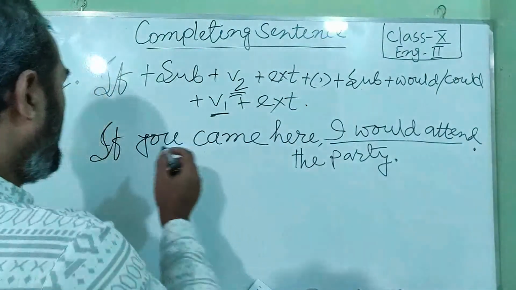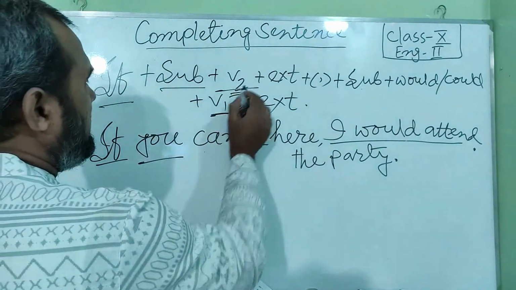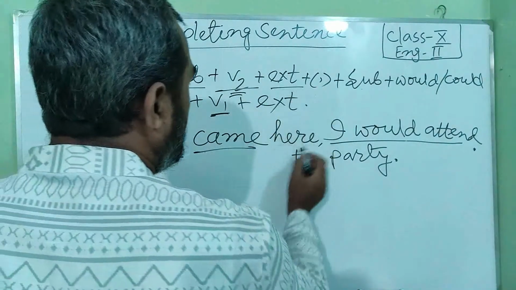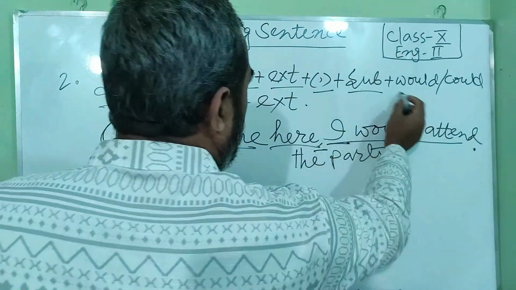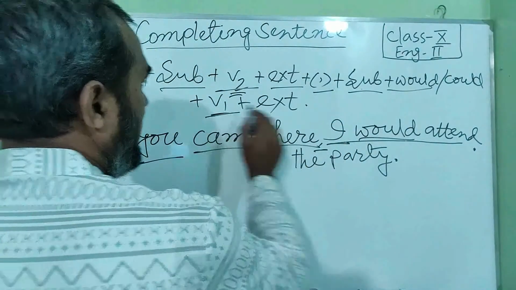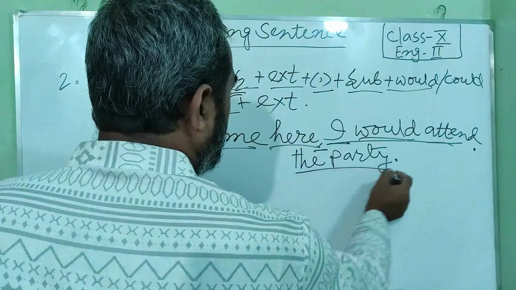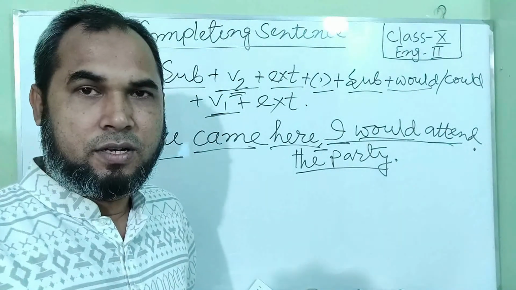Okay, first of all I have written if, subject, V2, extension, comma, then subject once again, then would, I have written would, then V1, attend, then extension, the party. This is the second condition.